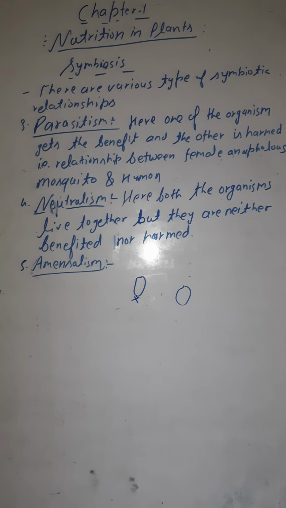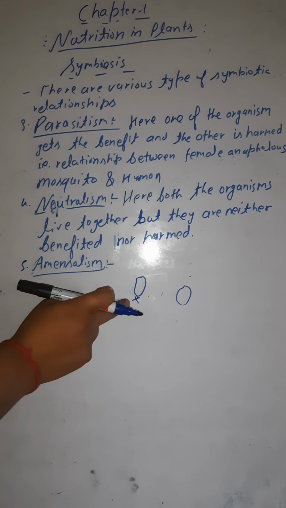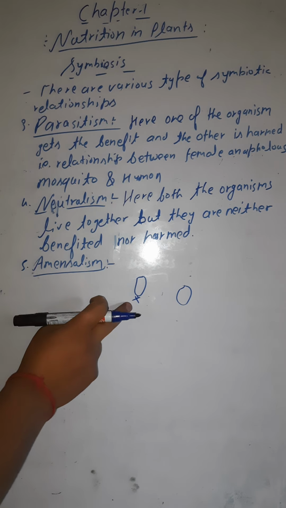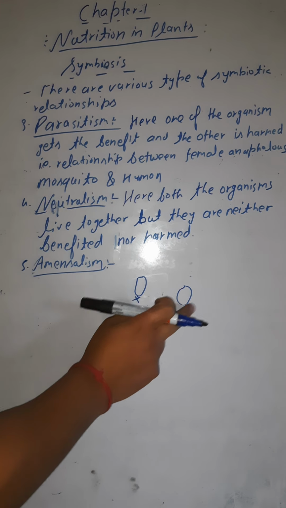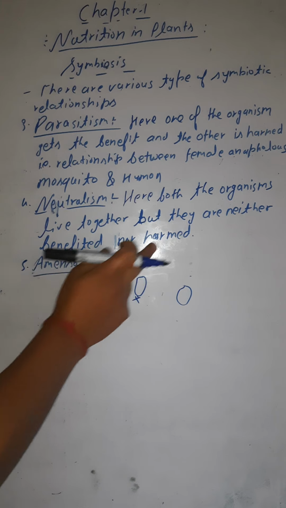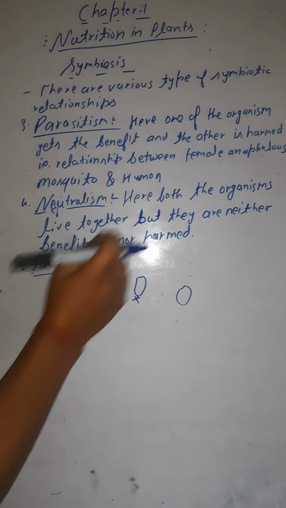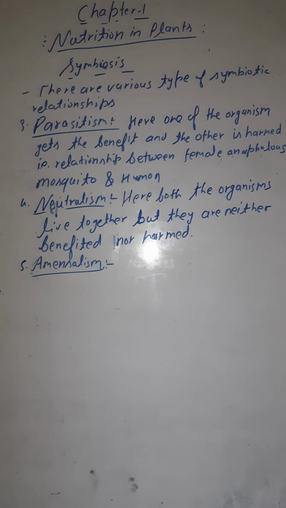So this type of relationship comes under amensalism. In this symbiotic relationship, the first organism is being harmed by the other one, and the other organism is not being harmed by the first one, and neither does it get any benefit from the first one. So this relationship is called amensalism.